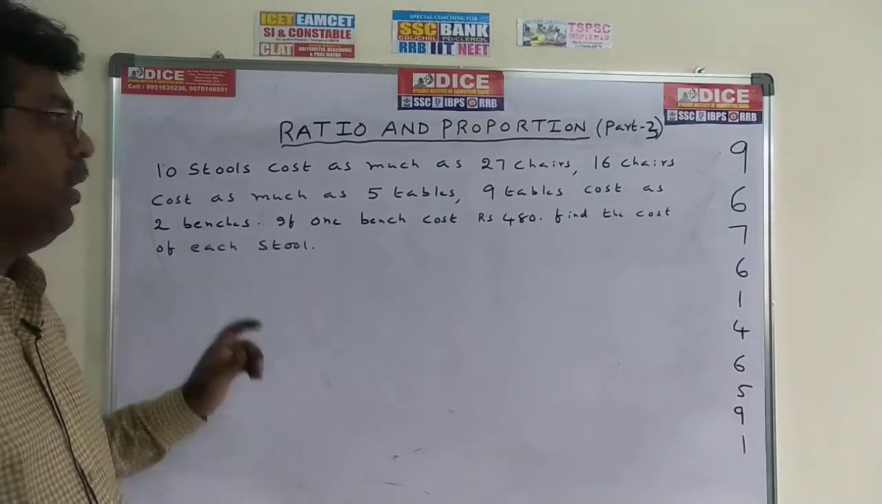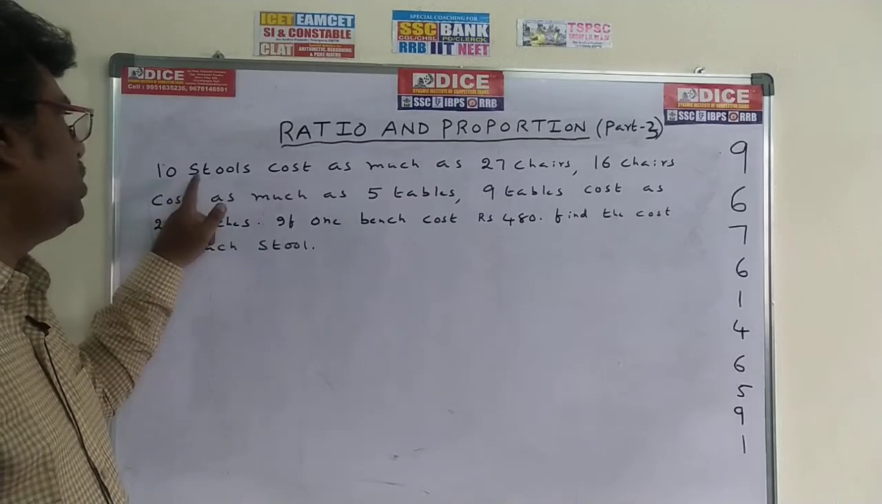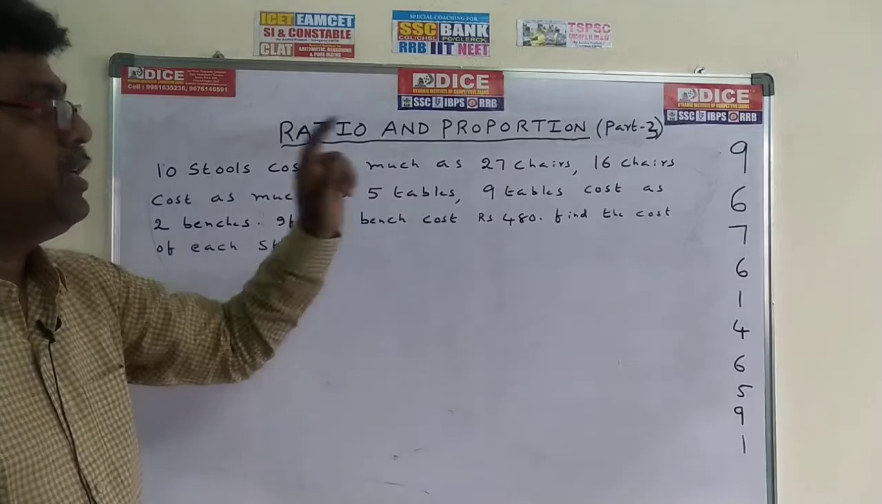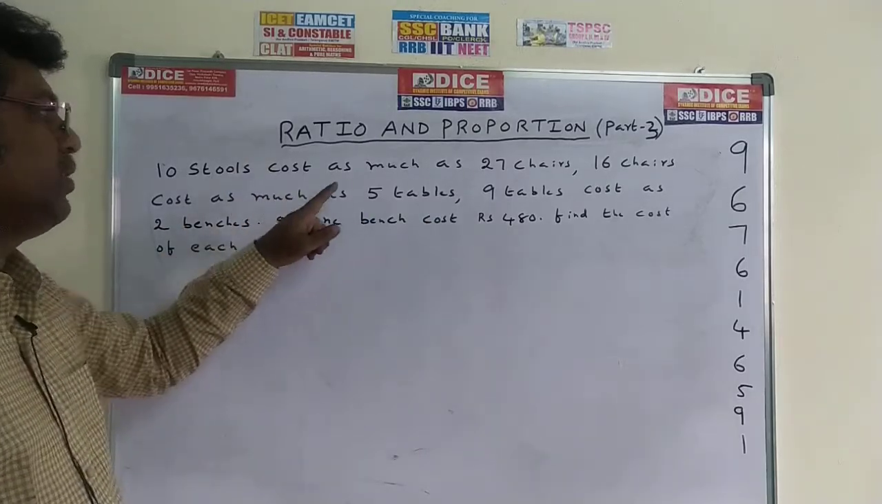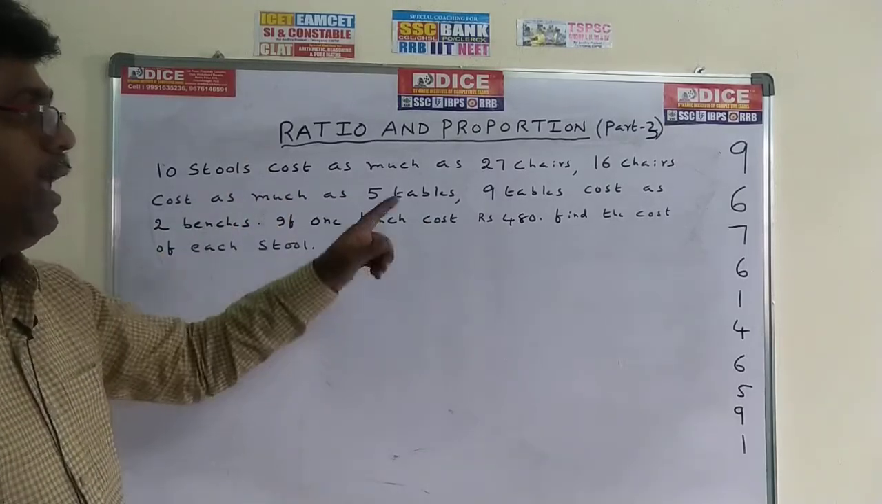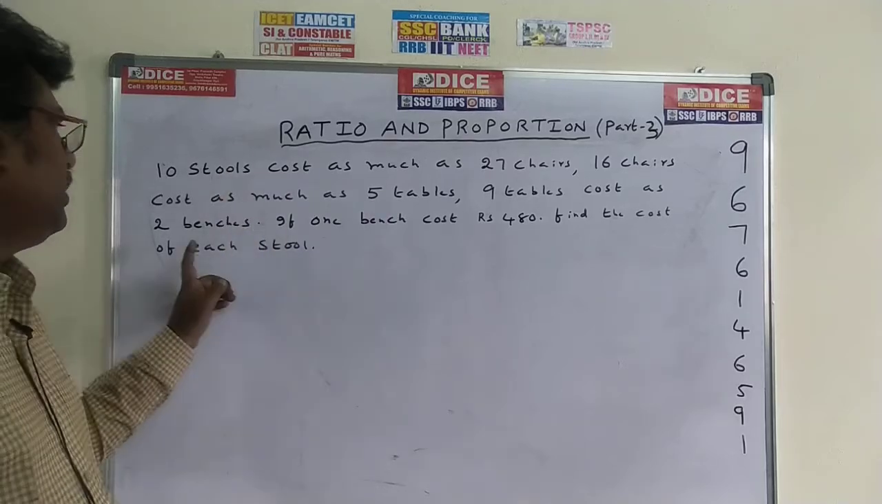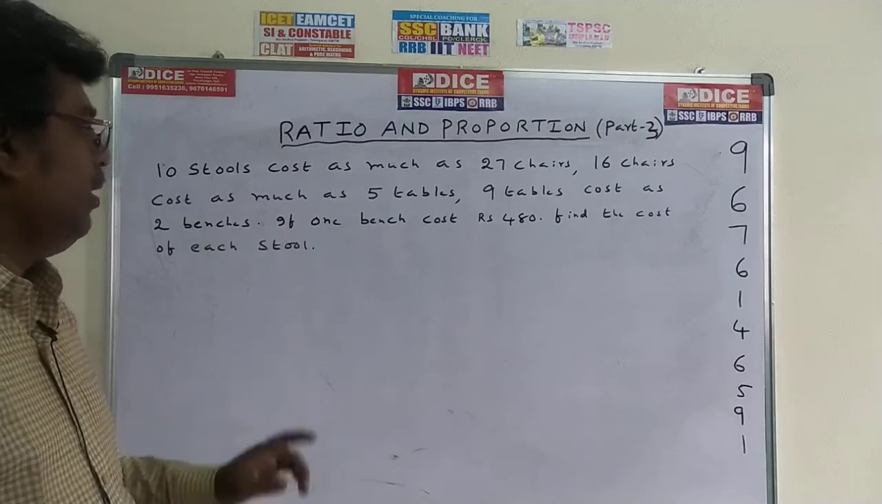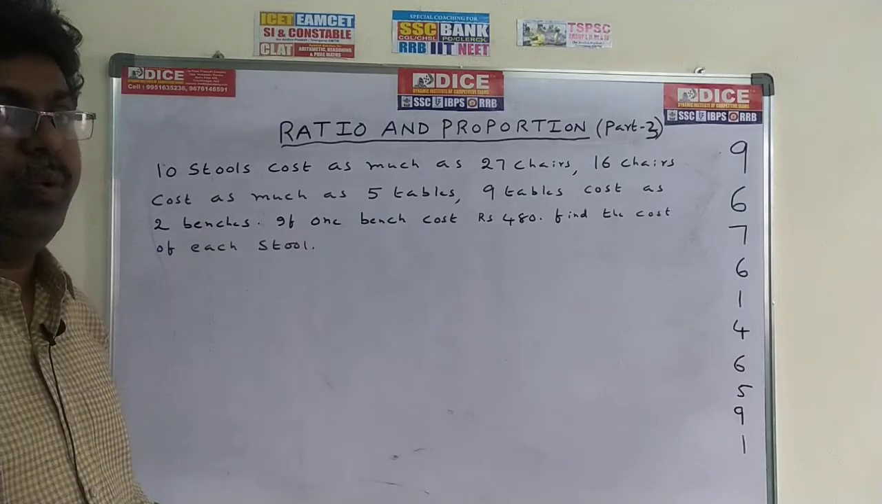This is the problem. Once again, check out the problem. 10 stools cost as much as 27 chairs. 16 chairs cost as much as 5 tables. 9 tables cost as much as 2 benches. If one bench costs rupees 480, find the cost of each stool.